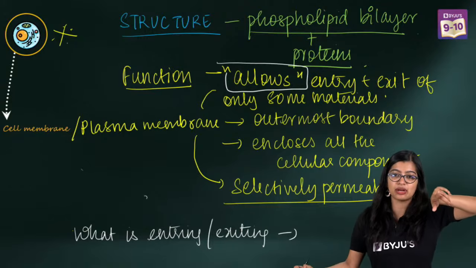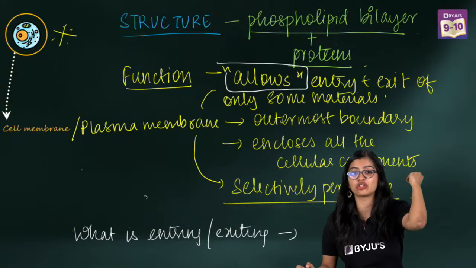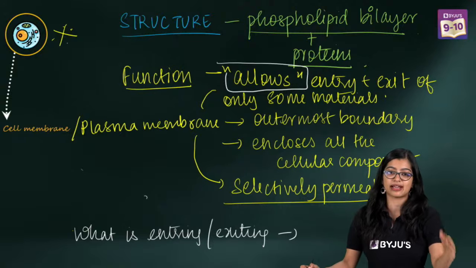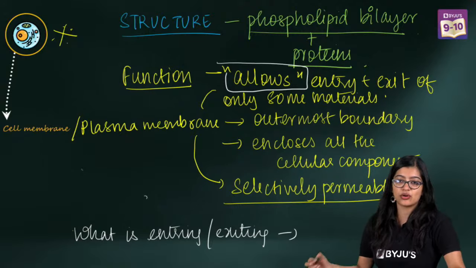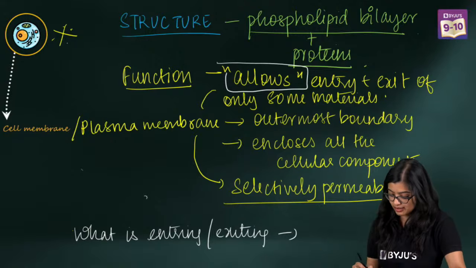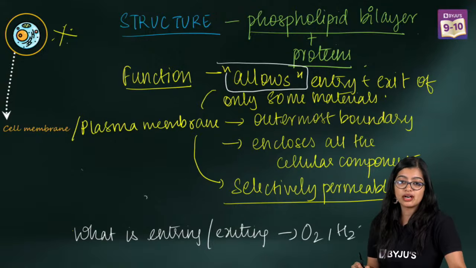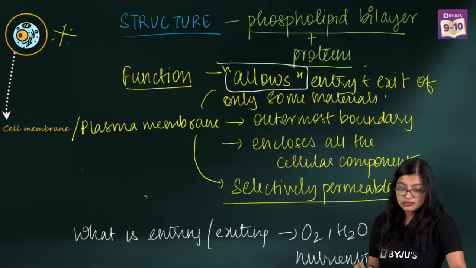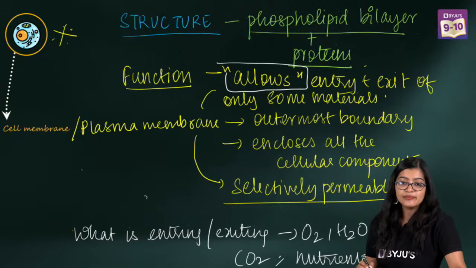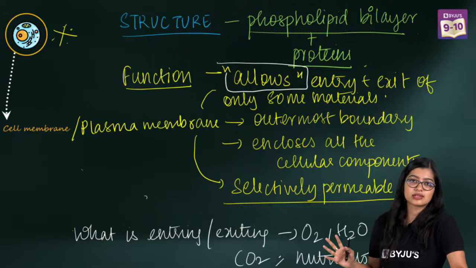Saroj, you can quickly rewind back and see the explanation for this. Okay, you can rewind back and see the explanation. Very good, very good. Oxygen, okay. Water, yes. What else? Nutrients, very good. Carbon dioxide, okay, wonderful. Right, so these are all the things.